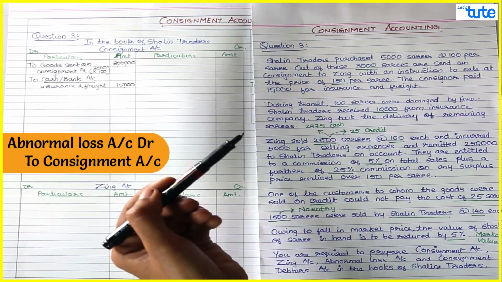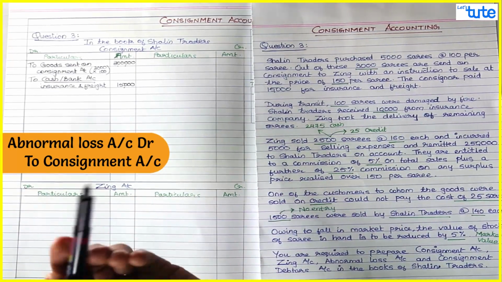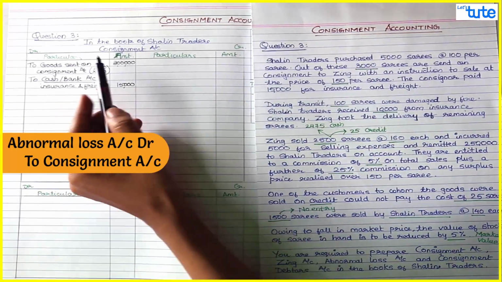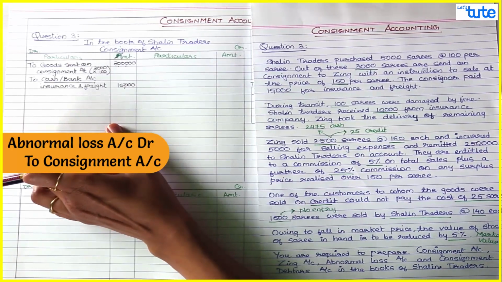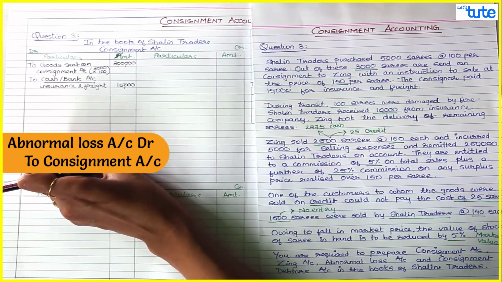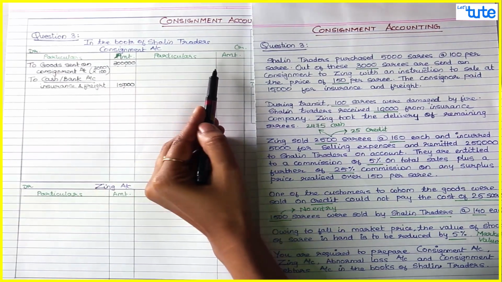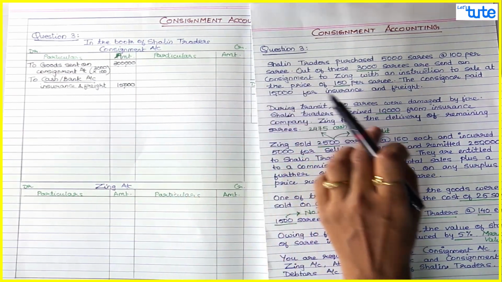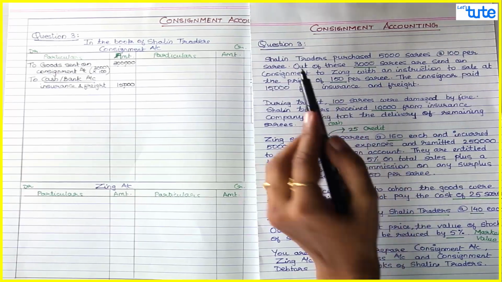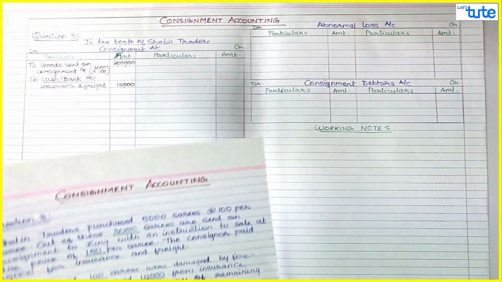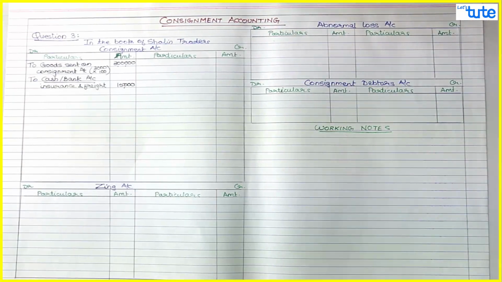Abnormal loss account debit to consignment account. Since goods are going out, we have purchased 3000 saris for consignment, or we have sent 3000 saris on consignment. Out of this, 100 saris are lost, so we credit for that 100 saris, but we need to find out the cost for that sari. For that we'll do valuation of stock. So we'll start preparing our first working note.